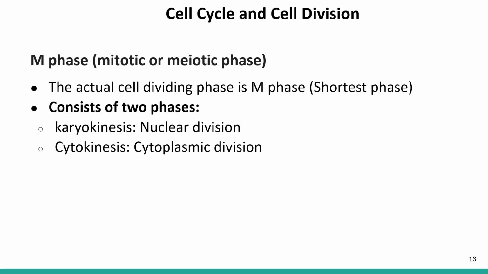Now let's talk about the mitotic phase. The M phase is sometimes also confused with the meiotic phase; we will talk about it when we discuss meiosis. So what is happening in M phase? M phase is the shortest phase of the cell cycle, and it is further divided into two sub-phases. First is karyokinesis, in which nuclear division takes place. Second is cytokinesis, where cytoplasmic division takes place.